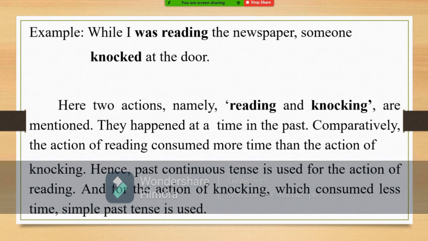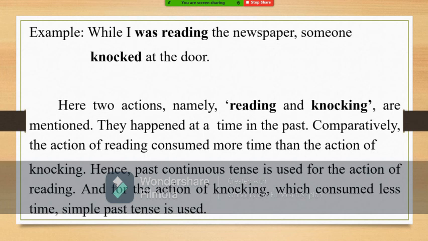Here, two actions, reading and knocking, are mentioned. They happened at a time in the past. At a particular point of time in the past, reading the newspaper as well as someone knocking at the door happened simultaneously at the same time. Comparatively, the action of reading consumed more time than the action of knocking. Hence, past continuous tense is used for the action of reading. For the action of knocking, which consumed less time, simple past tense is used.